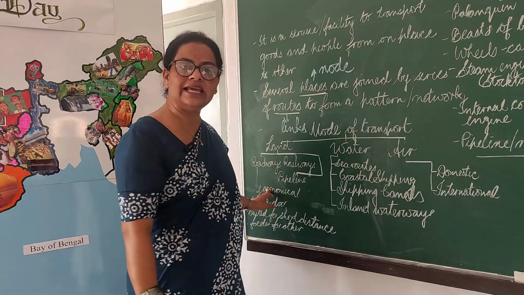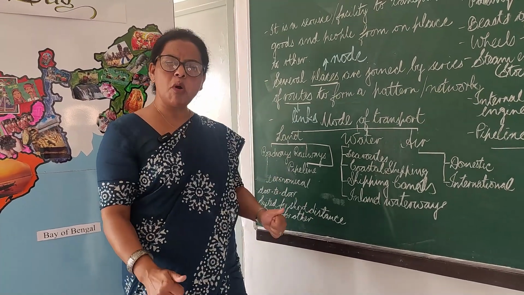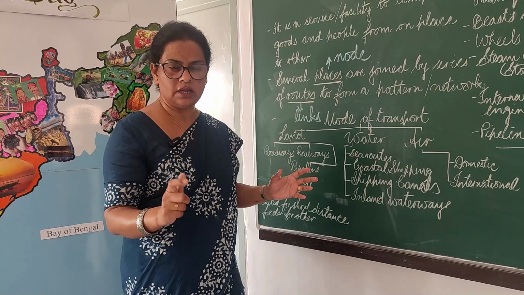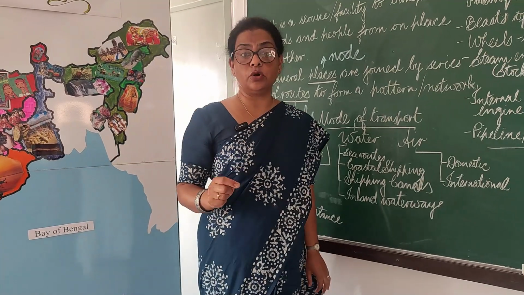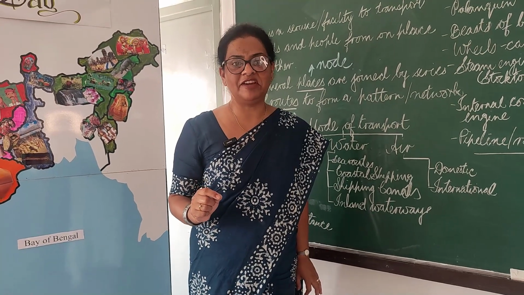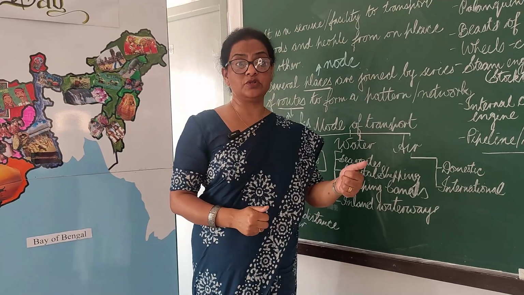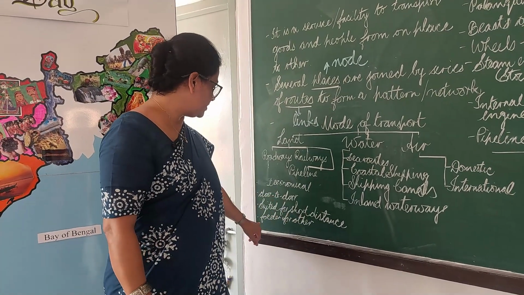So here we see the advantages of roadways first. First, this is the most economical means of transport, most economical. You all must agree to this. The second is that it gives door-to-door facility. None of the aeroplanes gives us door-to-door facility, do they? Do they come to our house? No. Only the roads reach our house, and so this is door-to-door facility.